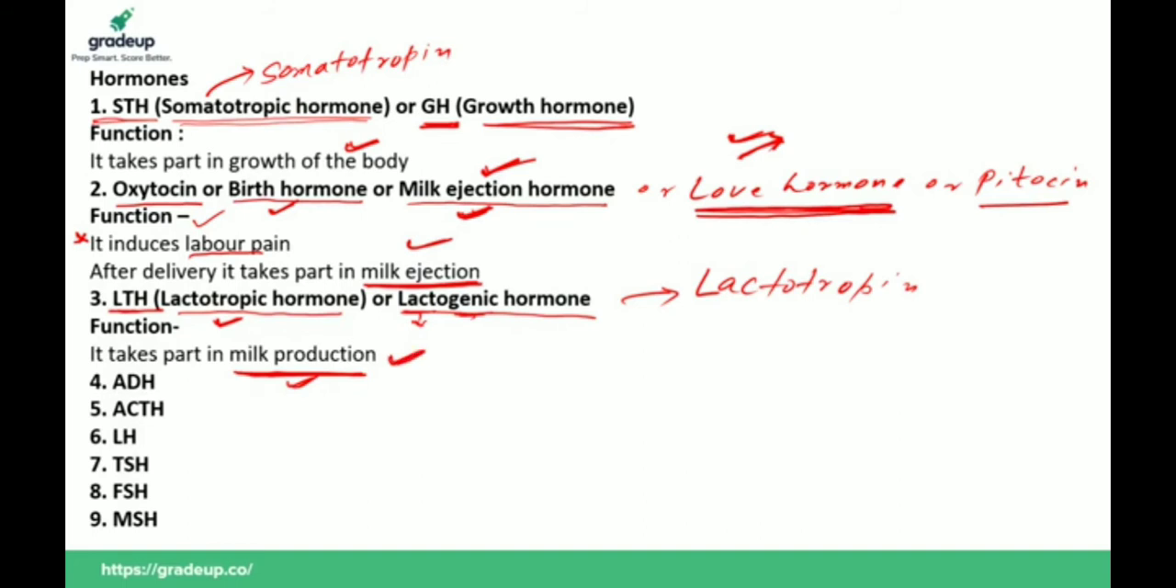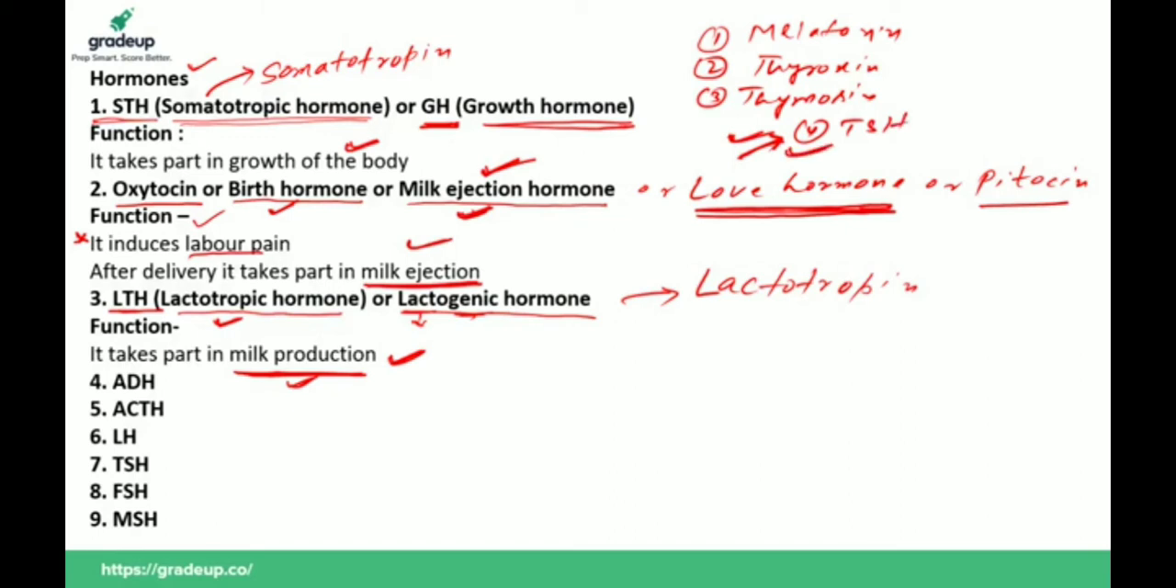Now, ADH, ACTH, LH, TSH, FSH, MSH, these hormones are all secreted by the pituitary gland. So just remember that. Suppose the question is, which of the following hormones is secreted by the pituitary gland? Number 1, melatonin. Number 2, thyroxine. Number 3, thymosin. Number 4, TSH. What should be your answer? TSH. So just remember these are all secreted by the pituitary gland. Clear or not?